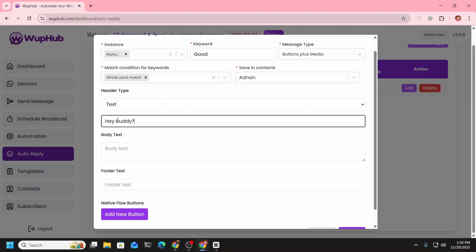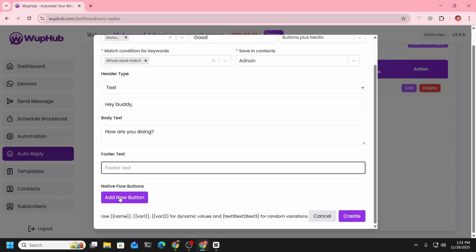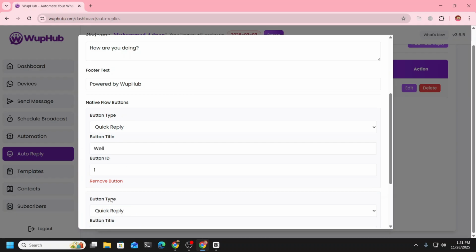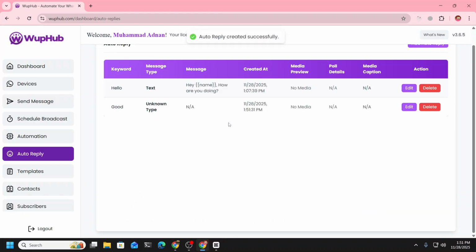Hey buddy, you can give again next. Next options, quick replies. They're going to respond. Now you can create another one on the basis of these buttons.